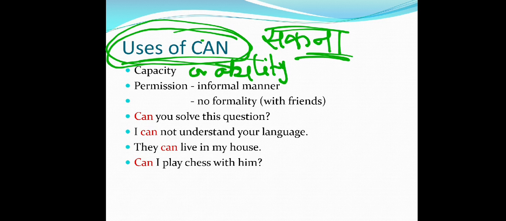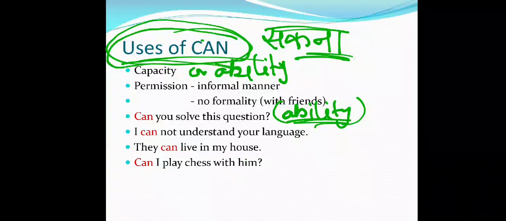So मैंने यहाँ क्या पूछा. I am asking about your ability. Here I am asking about your ability, that is, is it possible that you will solve this question. I cannot understand your language. मैं तुम्हारी लैंग्वेज को समझ नहीं सकता हूँ. I can't understand.